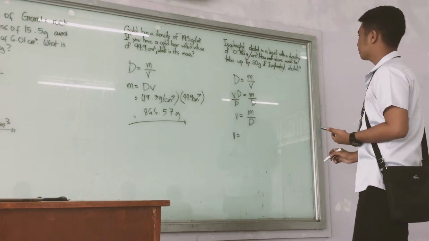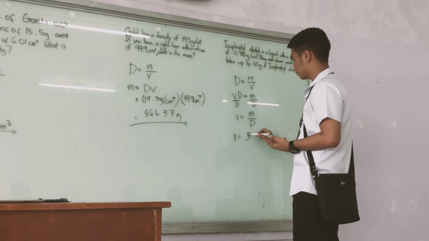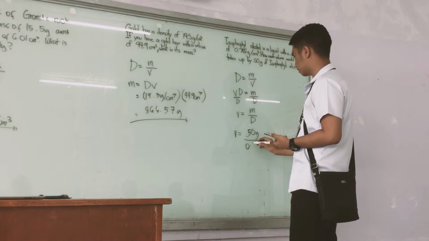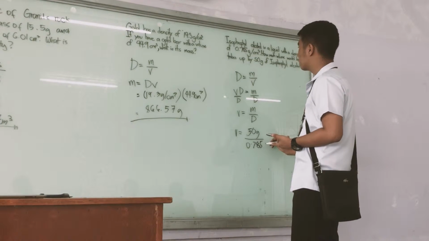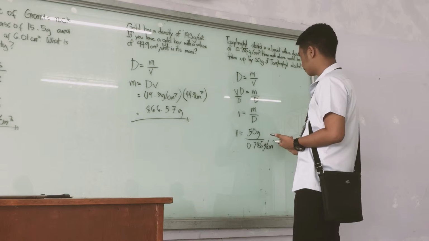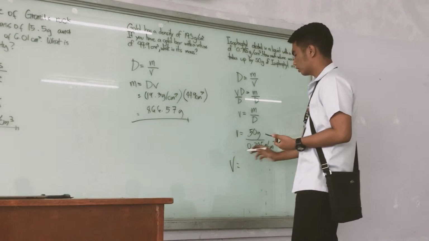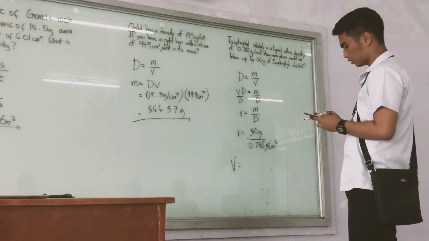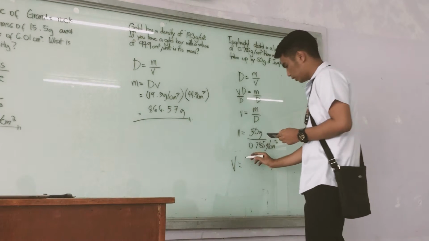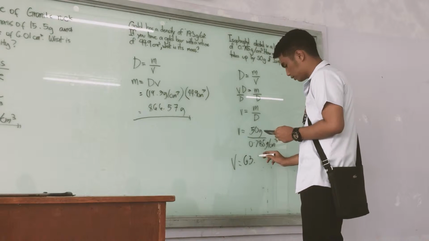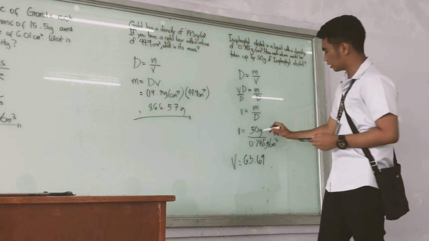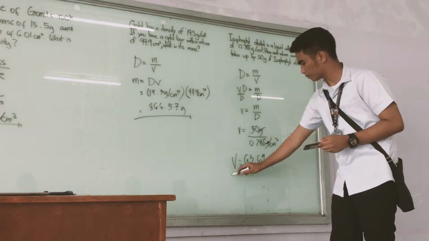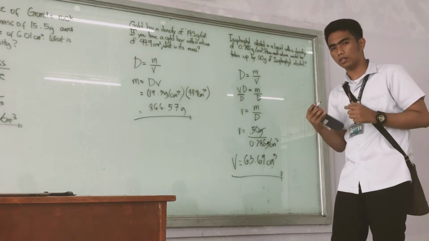So in the given problem, the mass is 50 grams and the density is 0.785 grams per cubic centimeter. So the volume will be 63.69, cancel the grams, cubic centimeter. That will be all. Thank you.